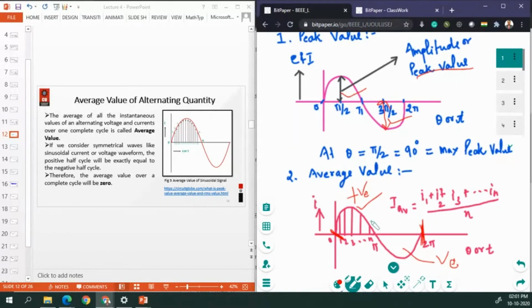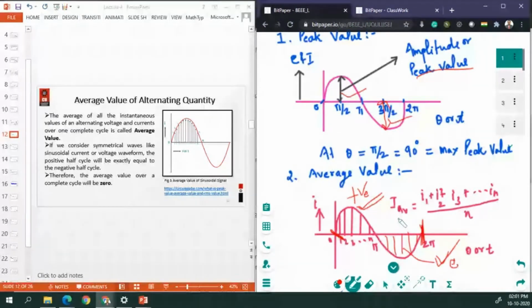In this manner, we divide the complete signal into different parts, and when you calculate the positive cycle value and the negative cycle value, they appear the same, and if you take the average, it becomes 0, for the negative and positive cycle.